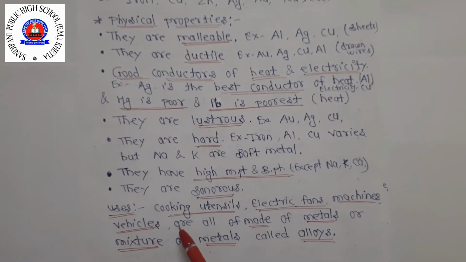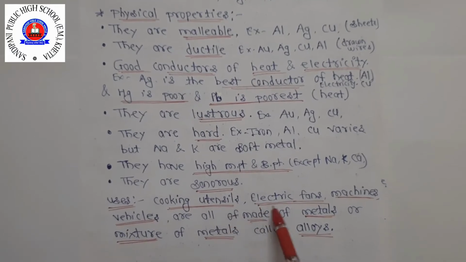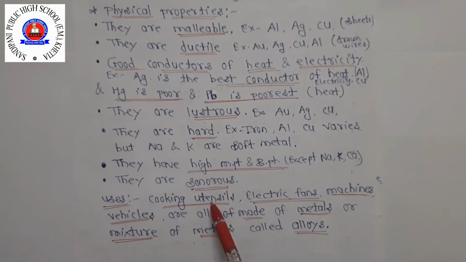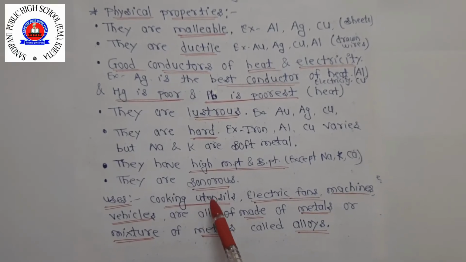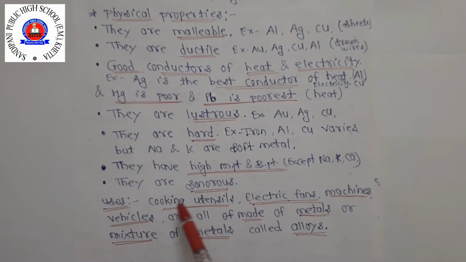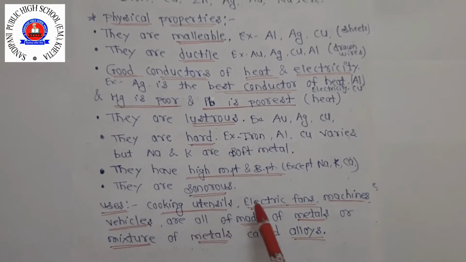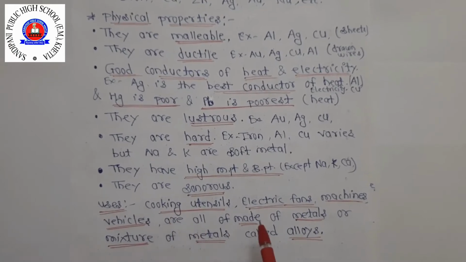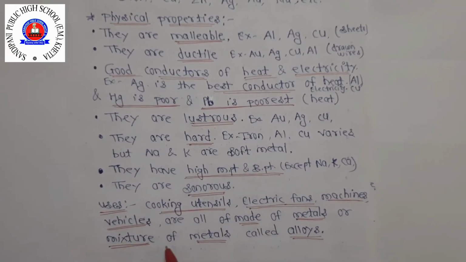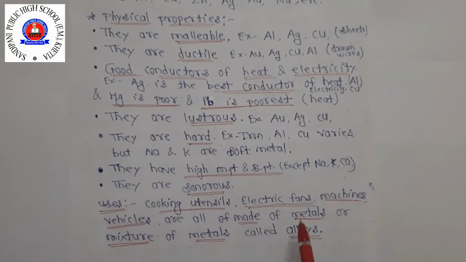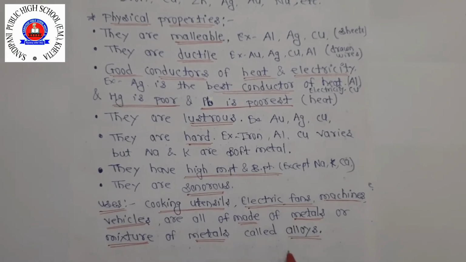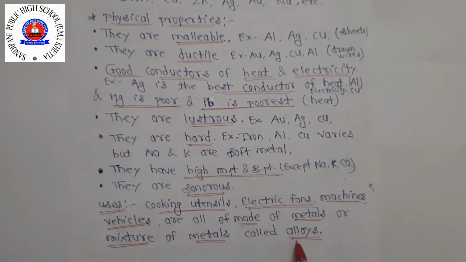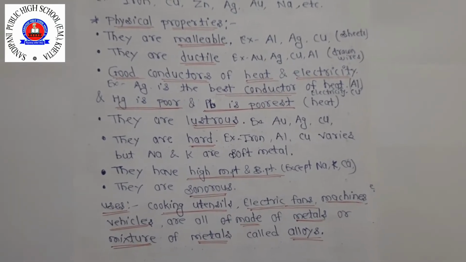Now uses: cooking utensils, electric fans. All utensils are made of metal because it is a good conductor. Metals are good conductors of heat and electricity. That's why they are used to make cooking utensils, electric fans, machines, vehicles. All are made of metal. A mixture of metals is called an alloy. So things can be made of pure metal and also of alloy. Alloy means a mixture of metals. Clear? Now next.